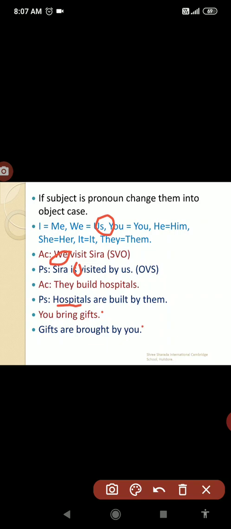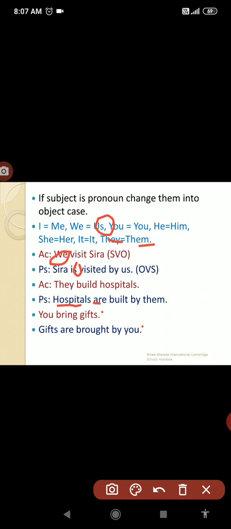That is are. That's why we have taken hospitals are. The V3 form becomes built. So hospitals are built by they, it becomes them. That's why hospitals are built by them.